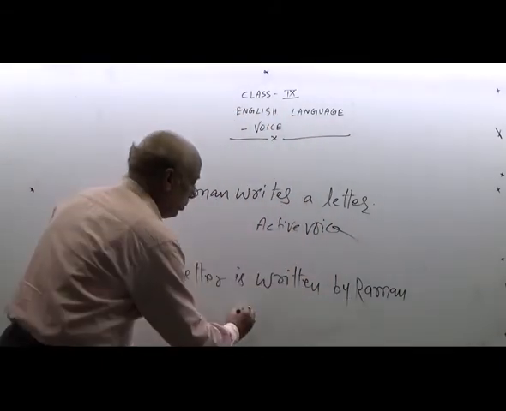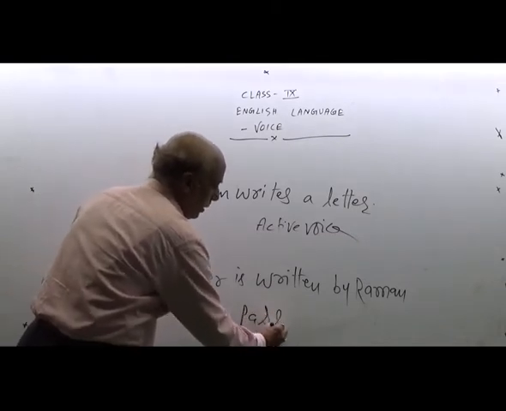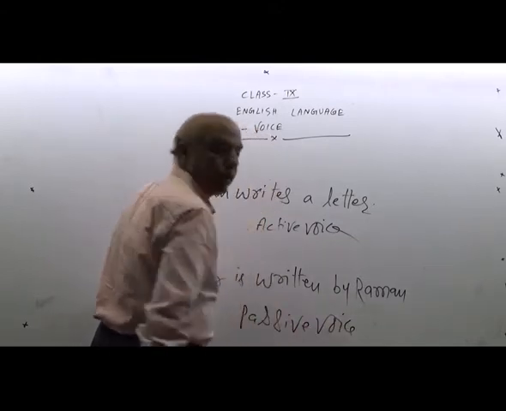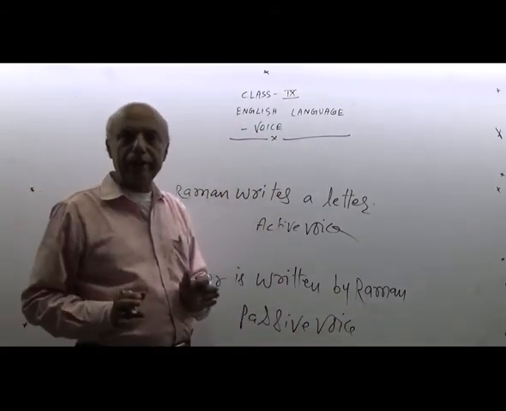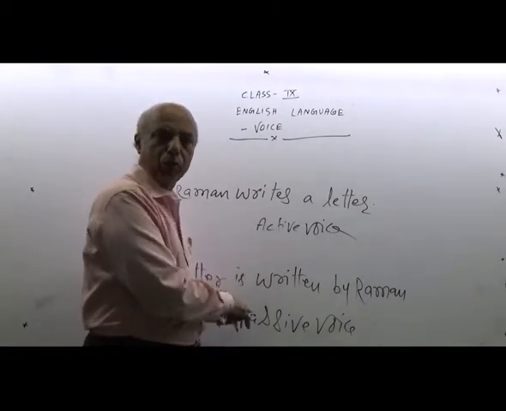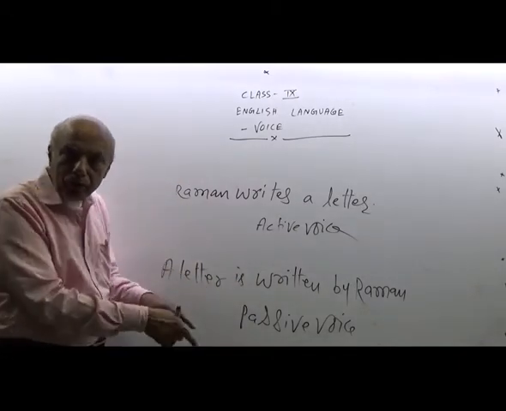It has been changed into passive. It is the first rule. It is the starting rule that I have told and that I have shown, how to change from active into passive.